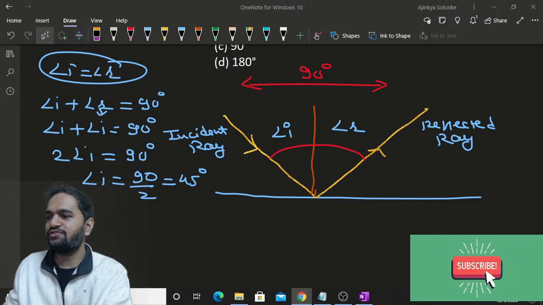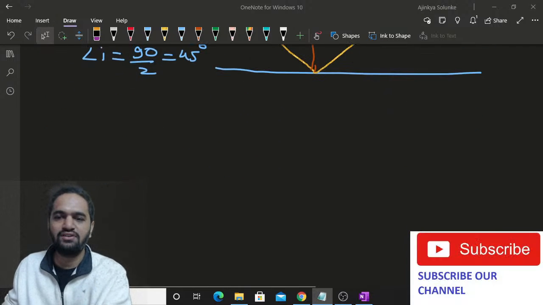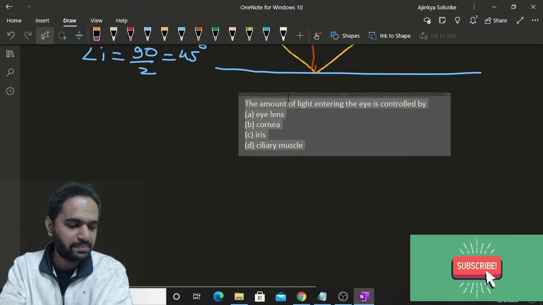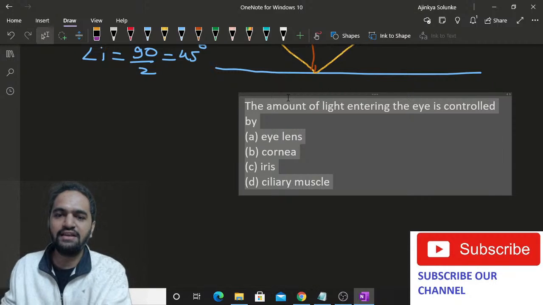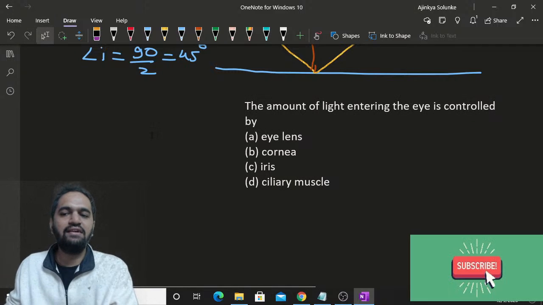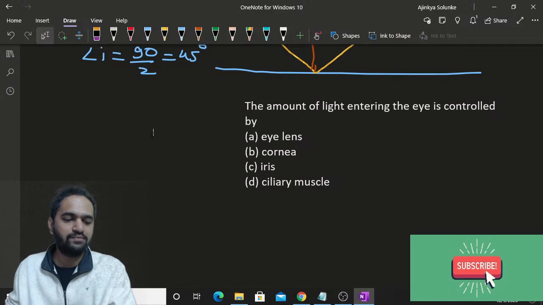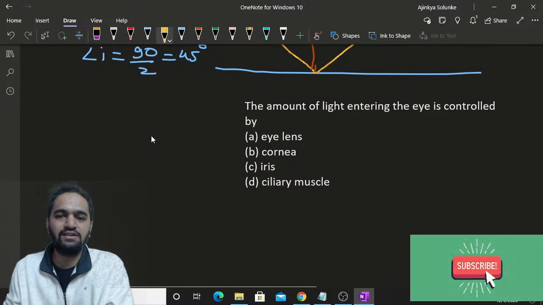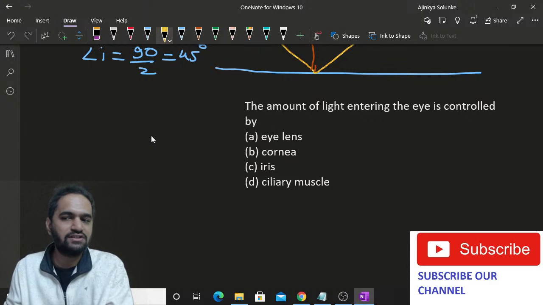Okay, ready for the next question? Okay, the next question. The amount of light entering the eye is controlled by. Who controls the amount of light which is coming into our eyes? Who is controlling it? What do you think? Who is controlling the amount of light which is entering our eye?